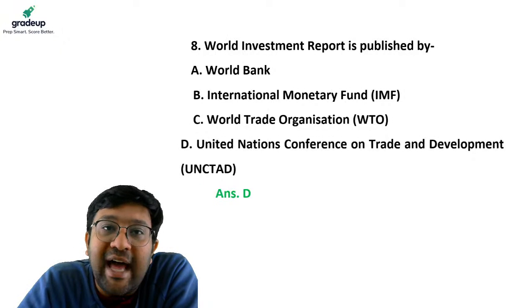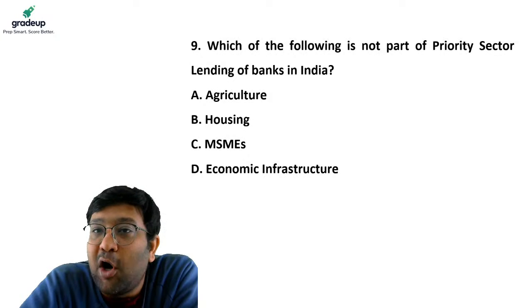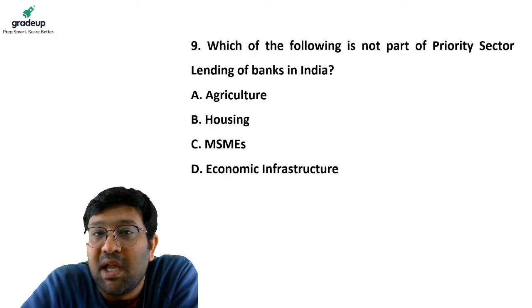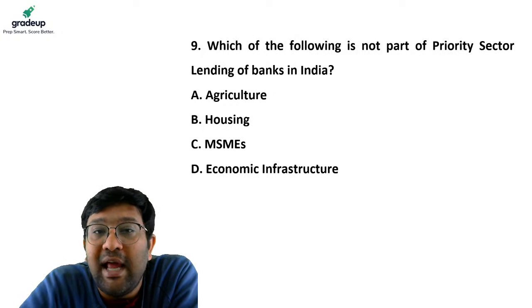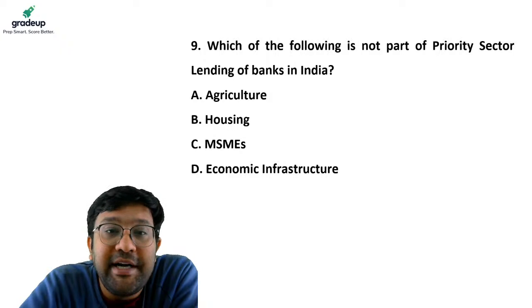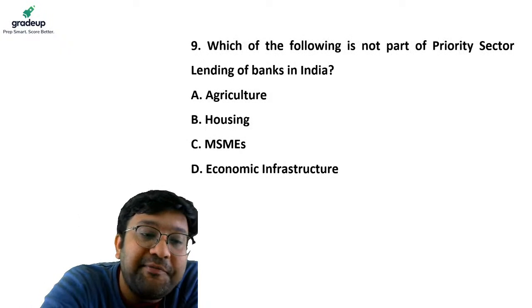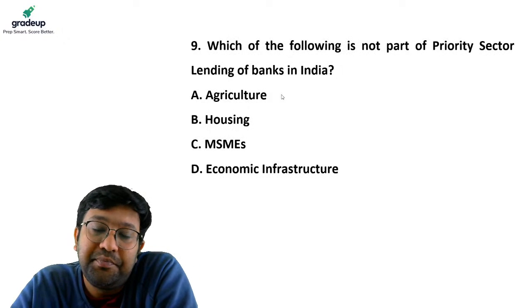Let's move on to the 9th question for the day. Which of the following is not part of priority sector lending of banks in India? A. Agriculture. B. Housing sector. C. Micro, small and medium enterprises. Or D. Economic infrastructure. Which is not part of priority sector lending? Please answer the question.